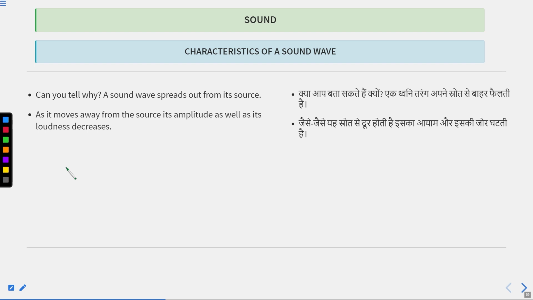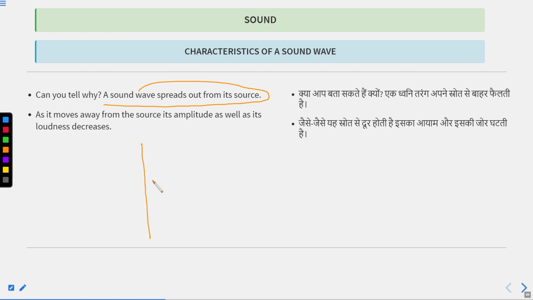Can you tell why a sound wave spreads out from its source? Can you explain why a sound wave spreads away from its source? The answer we can determine by listening.